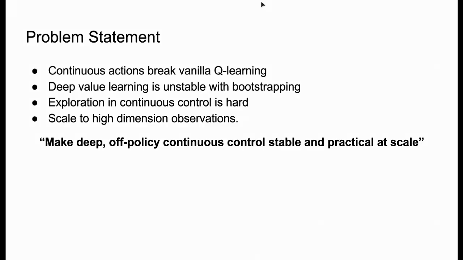When the same network defines both the target and the update, TD can diverge with large nonlinear approximators. Third, exploration itself is non-trivial in continuous spaces, particularly for systems with inertia. Finally, we want this to work not only from low-dim states, but also from pixels. DQN nailed pixels, but not continuous actions, so this gap is squarely in scope.